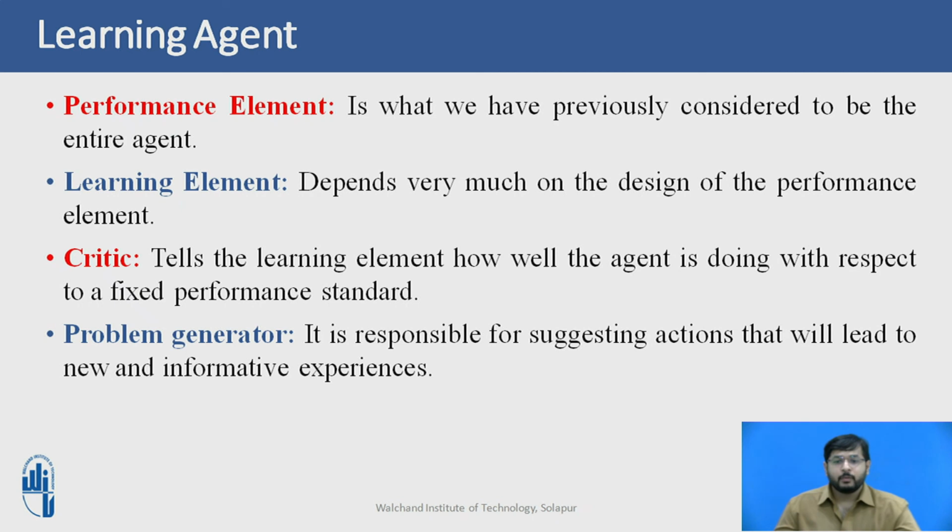For example, after the taxi makes a quick left turn across 3 lanes of traffic, the critic observes the shocking language used by other drivers. From this experience, the learning element is able to formulate a rule saying that this was a bad action, and the performance element is modified by installation of the new rule. The problem generator might identify certain areas of behavior in need of improvement and suggest experiments, such as trying out brakes on different road surfaces under different conditions.